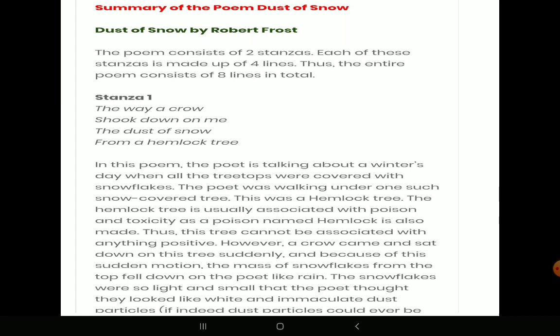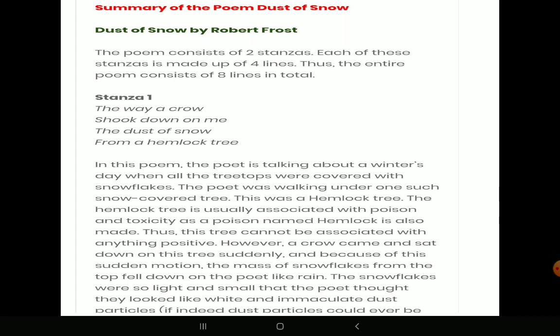The first stanza goes like this: The way a crow shook down on me the dust of snow from a hemlock tree. So the poet talks about a winter day when everything all around, the surroundings, were covered with snowflakes, a white cover, and probably the poet had a very bad day that day. It was not a good day for him, so he came and sat under a hemlock tree.